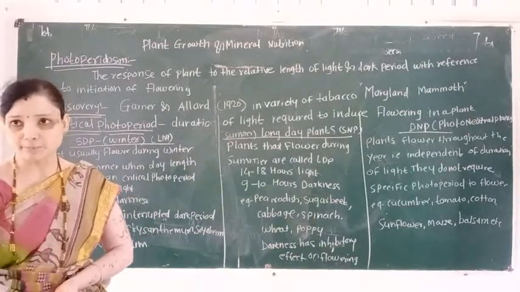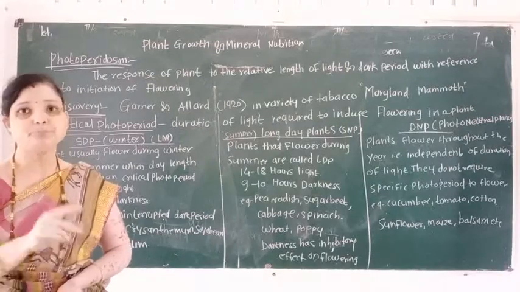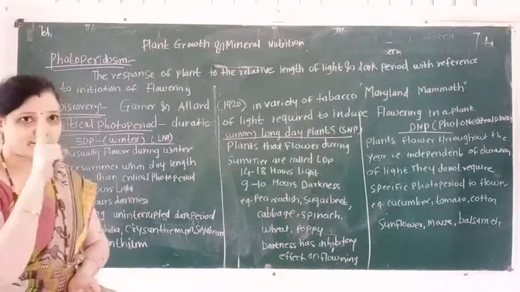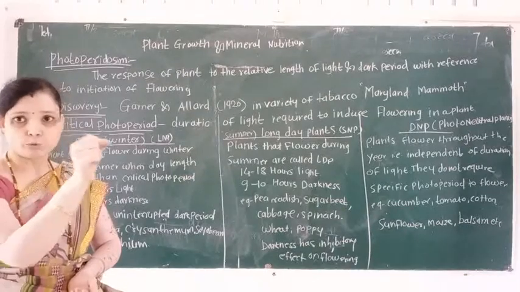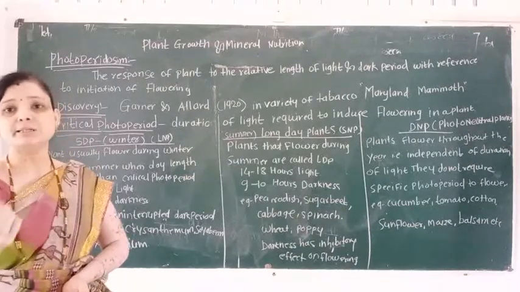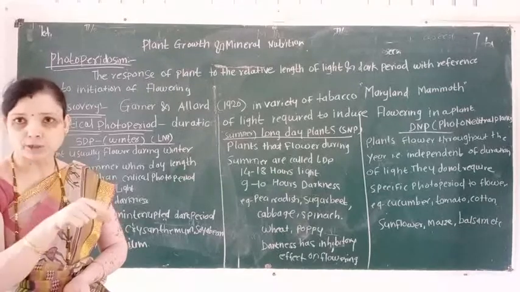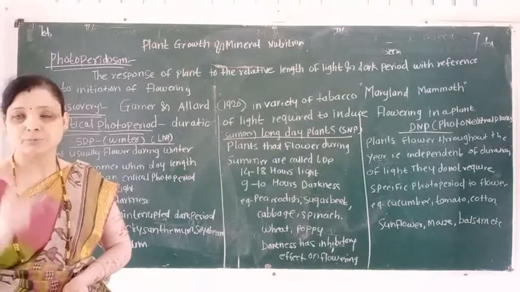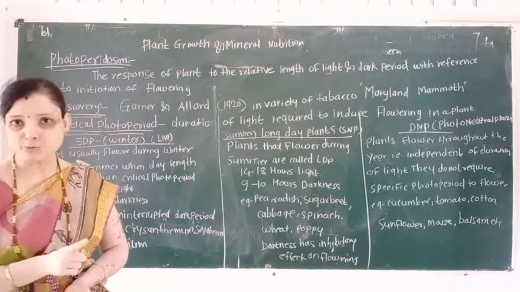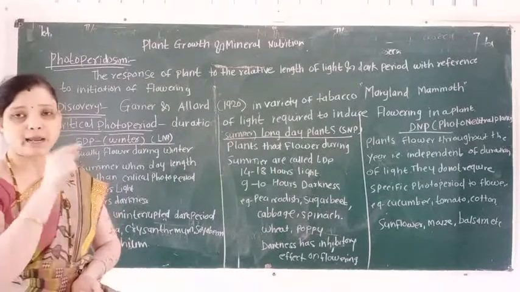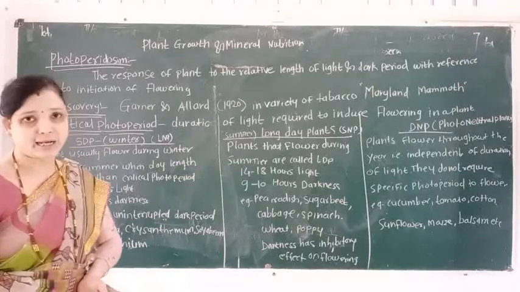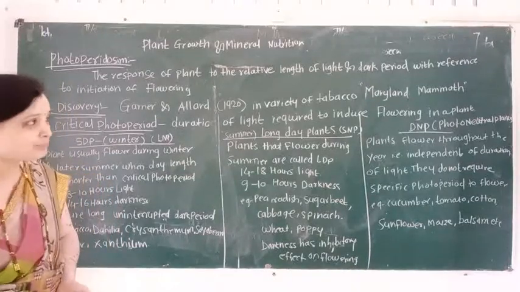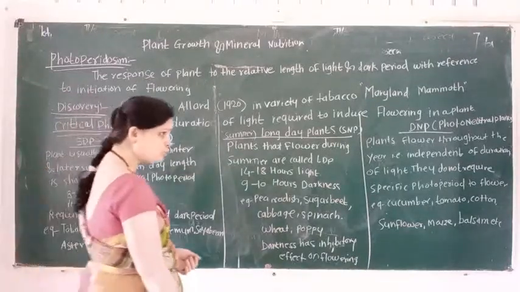So here remember this point. Allard and Garner used which plant for the discovery of the term photoperiodism? This plant is known as tobacco, and the tobacco plant is also called Maryland mammoth.